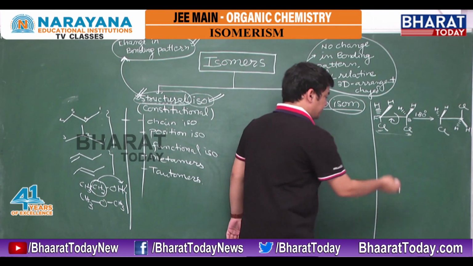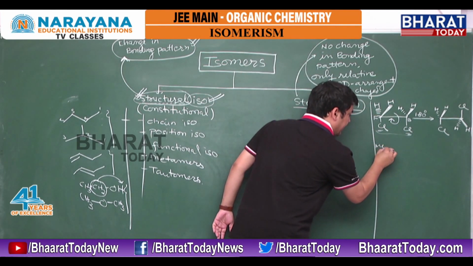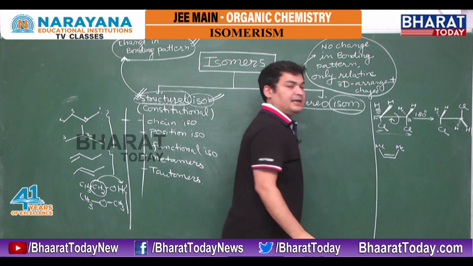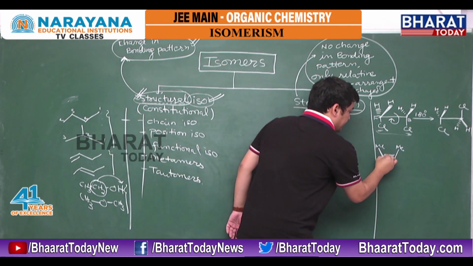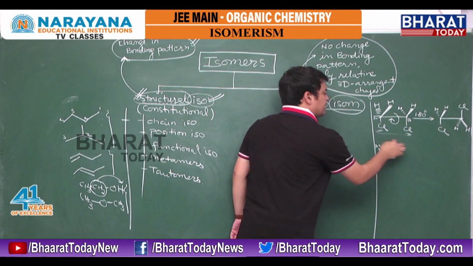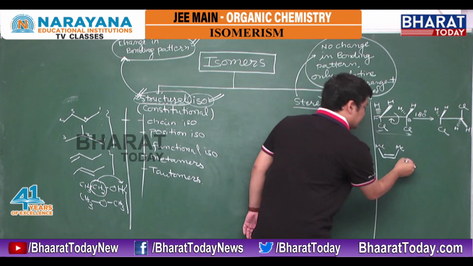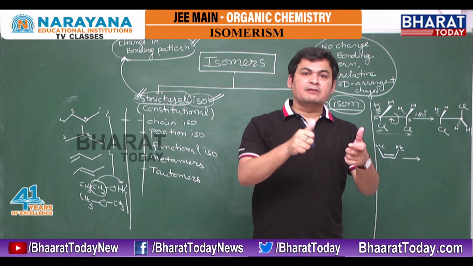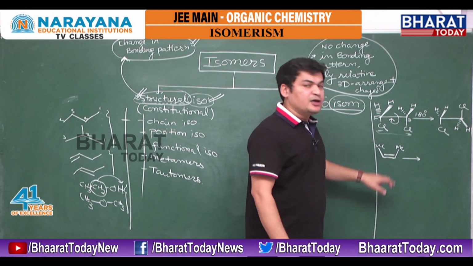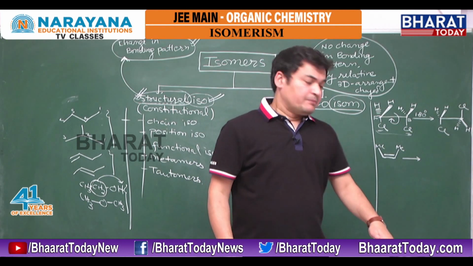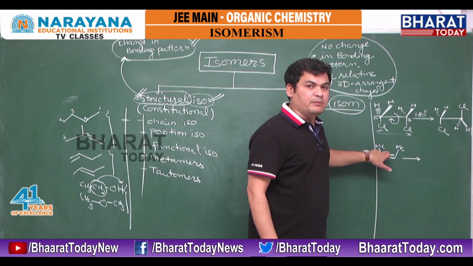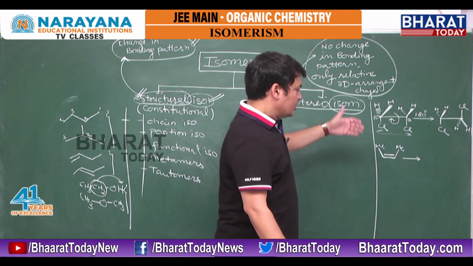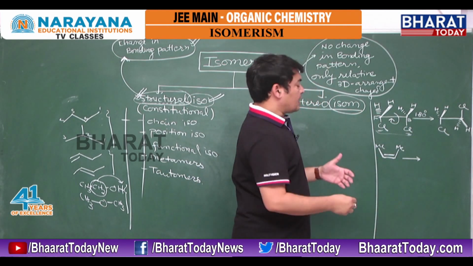Okay, then the second manner. Suppose I have this double bonded carbon and here I have methyl, right? In this situation, both methyl groups are on the same side. Here you cannot rotate the sigma bond because rotation is restricted. Because the sigma bond is accompanied by a pi bond, whenever a sigma bond has a pi bond, rotation is restricted. We cannot rotate this bond right now. So then how to rotate?